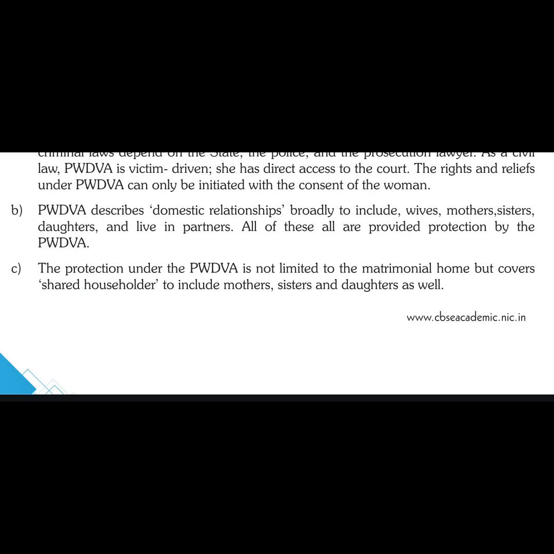So as it is said that its main aim is victim driven, under domestic relationships it includes who all can be the victims. Not only the daughter-in-law, but sometimes it may happen that a daughter-in-law has come who has made the mother-in-law's life miserable. Fine, so the mother can be the victim. And suppose there is a house where there is no mother, the mother has died or divorced or whatever, and there are only males and one sister of the brothers.